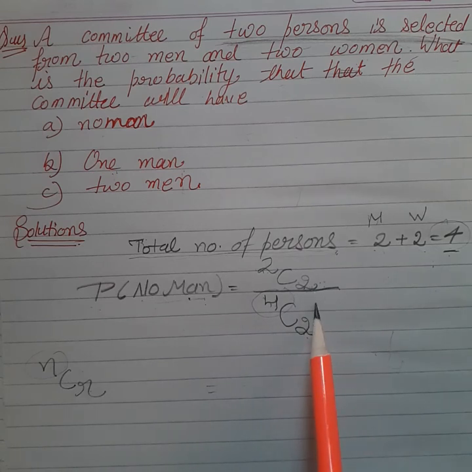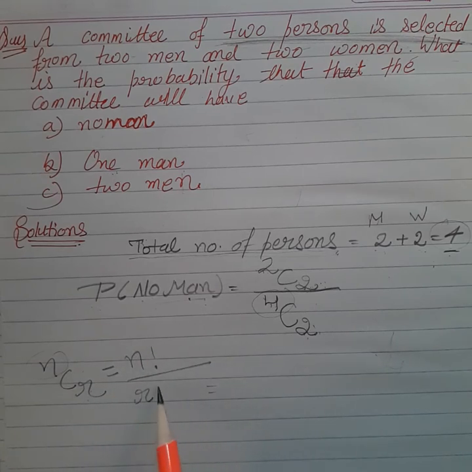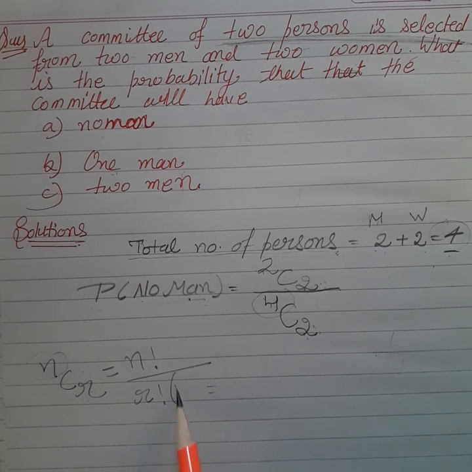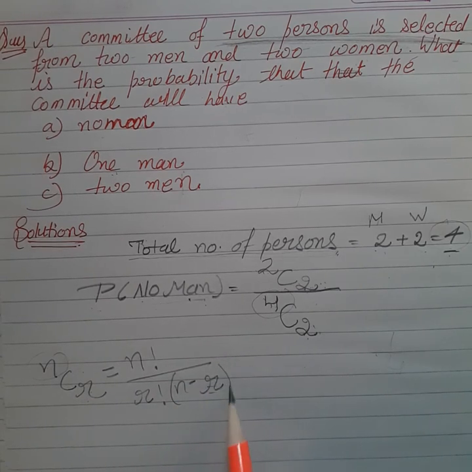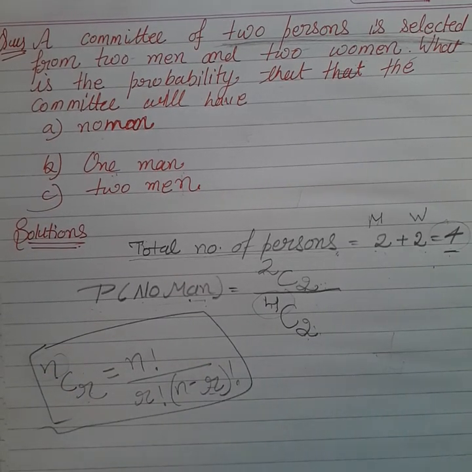Now the question is how we can solve it. To solve this question, we use the formula nCr, and the formula of nCr is n factorial upon r factorial times (n minus r) factorial. Students, we have to apply this formula in our question.